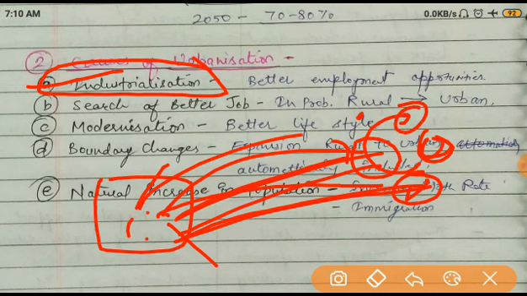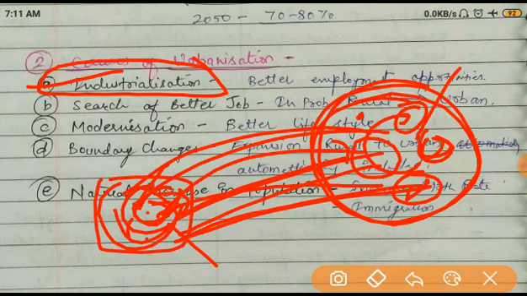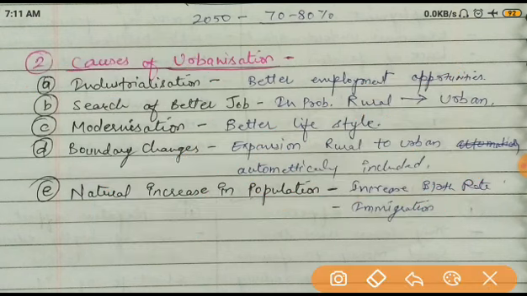So that's why people are coming from villages to cities; the population in cities is increasing and in villages it is decreasing. The land is not decreasing, but the population is. Okay, cities are increasing in population, and in villages there are fewer people. Okay, I hope it is very clear. Why? Because of the better employment opportunities. Next one, it is the search of better jobs.